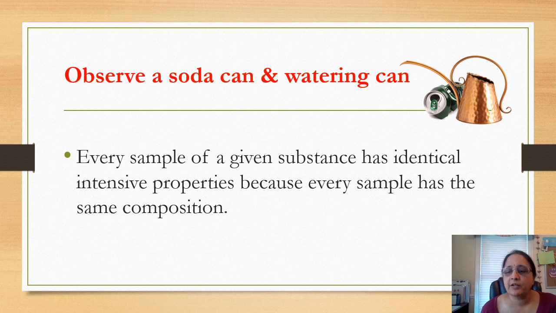Since both of them are made of the same substance, copper, both have identical intensive properties, irrespective of the amount they are made of. So we can conclude that every sample of a given substance has identical intensive properties because every sample has the same composition.